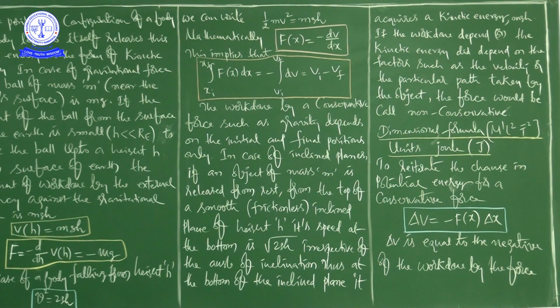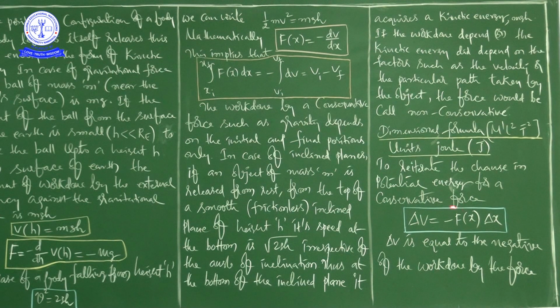Now, to reiterate, the change in potential energy for a conservative force, delta V, is equal to the negative of the work done by the force.